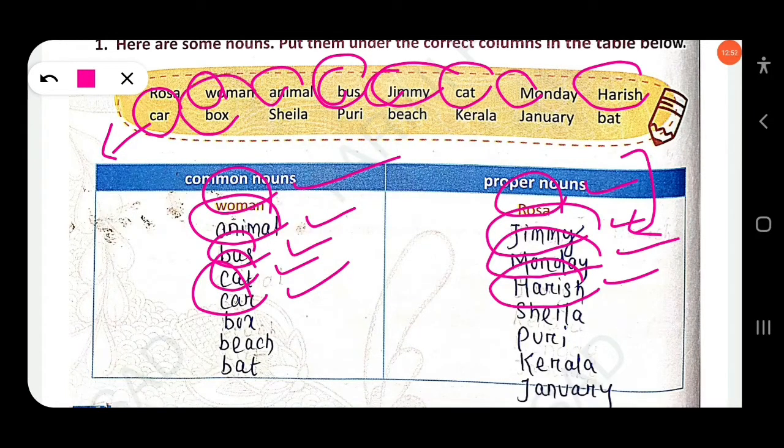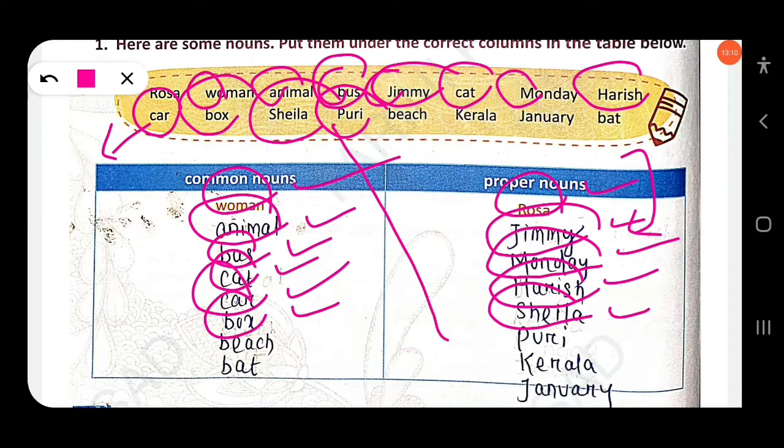Similarly box, B starts with a small letter, so this is also a common noun. Silla, S starts with a capital letter, so this will be called a proper noun. Then next you find Puri, it is the name of a particular place. So here P also starts with a capital letter, so you have to write proper noun. Clear?